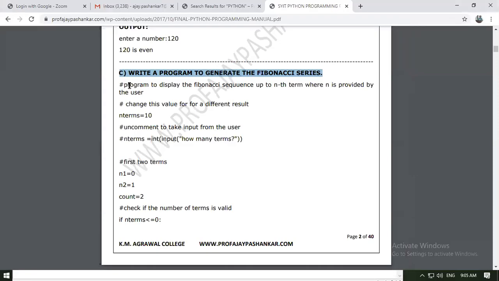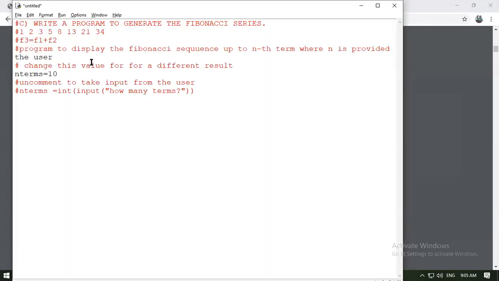So it should ask the user how many n terms you want to print in a Fibonacci sequence. We should have a basic control for n terms we are taking.